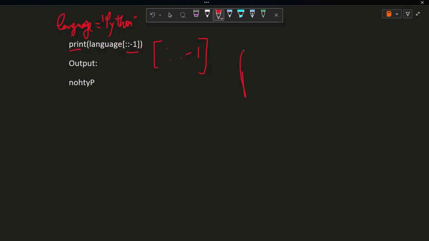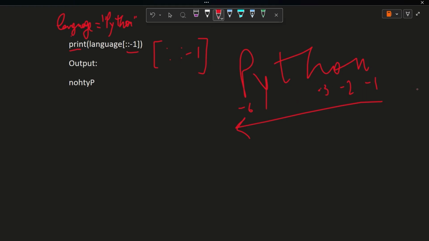So -1 means, if we are having any string, let's say Python, the negative indexing starts from here. It will go in the increasing order of negative values. So it will go from -1, -2, -3 and so on till -6.